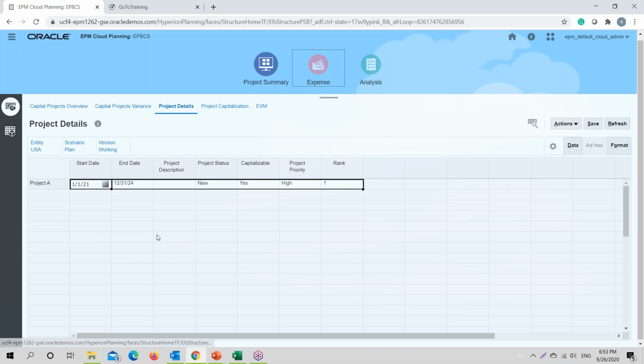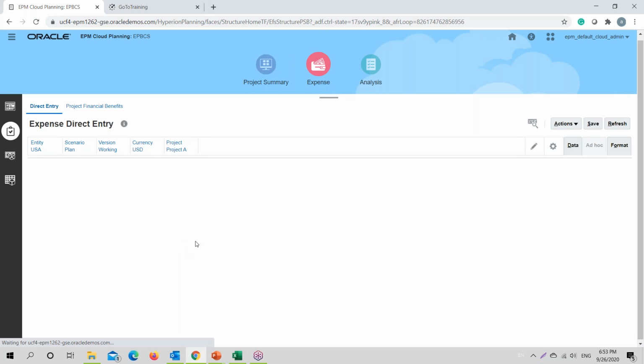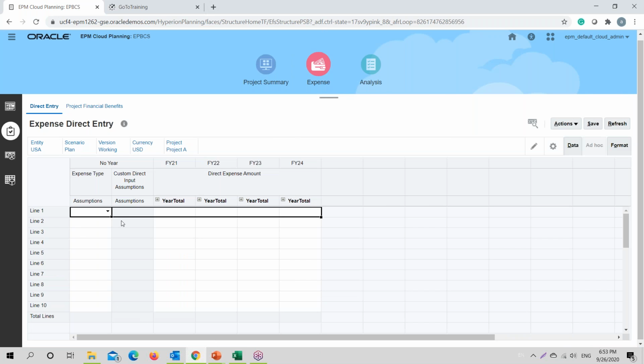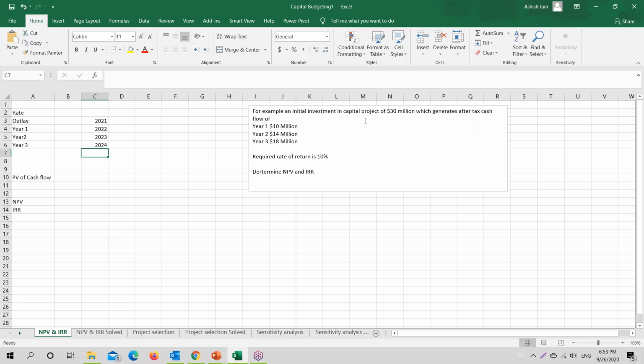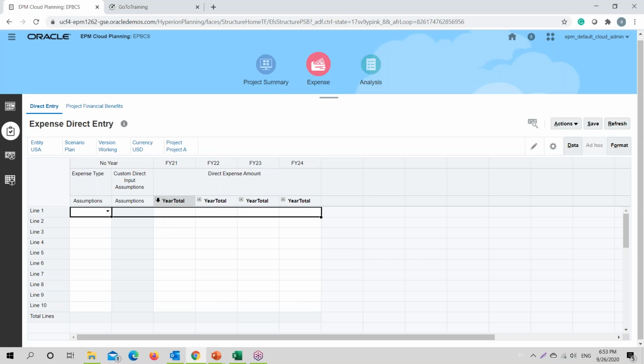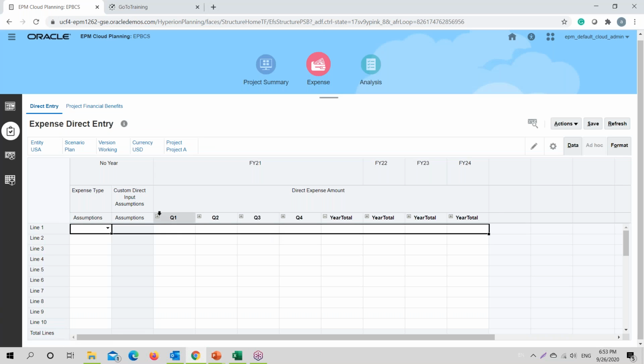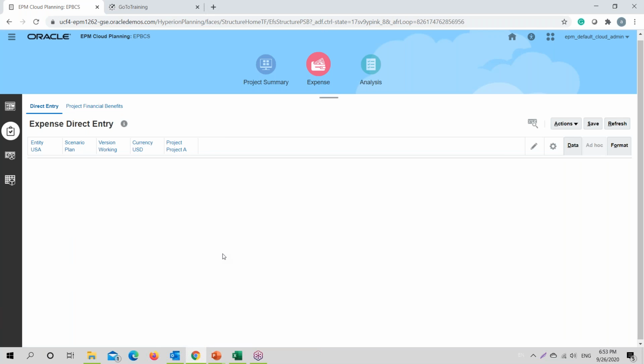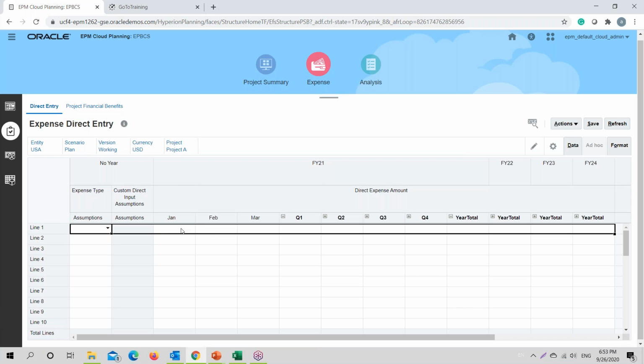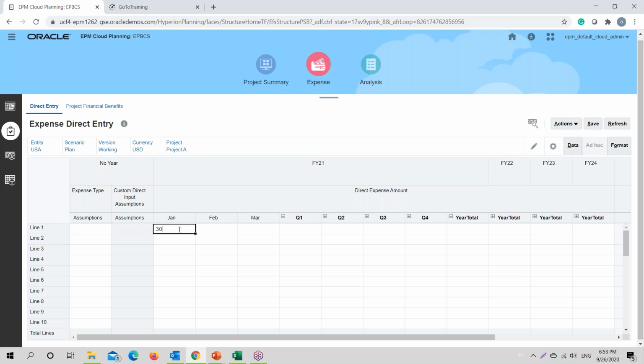Now let's provide the expense that would be incurred. Say for this particular project, we have a cash outflow of 30 million. So let me add this amount. The project involves a cash outflow at the very beginning of the year, so let me provide the cash outflow of 30 million.